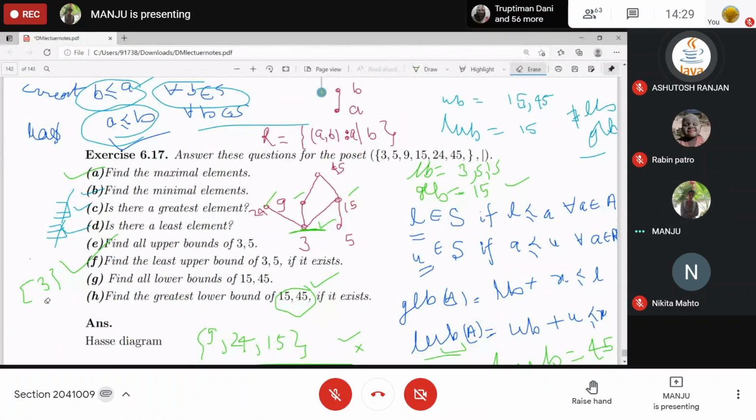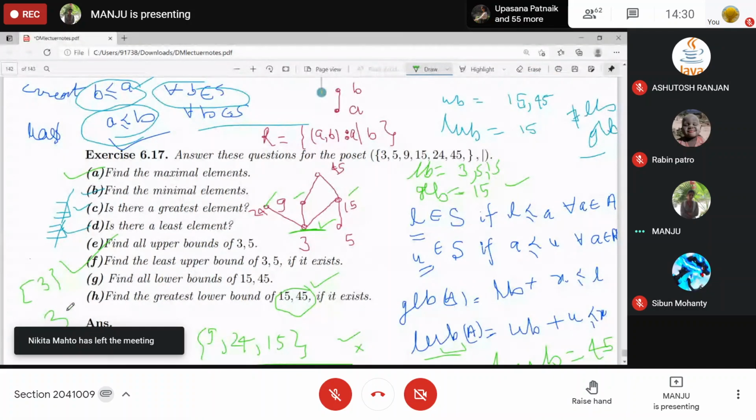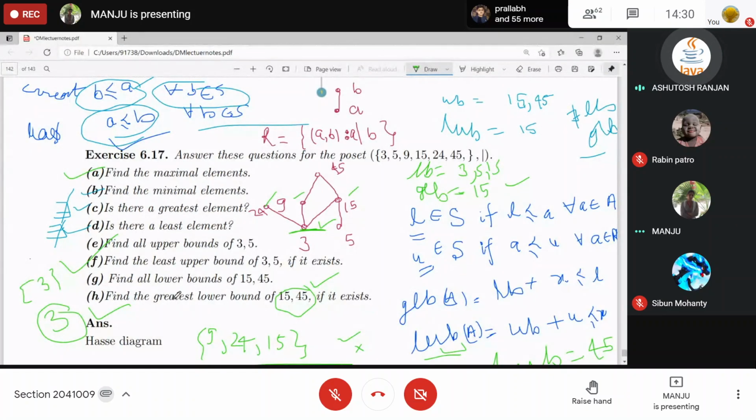What about 3? It will be 3, isn't it? 3 is working as least upper bound as well as greatest lower bound, right?